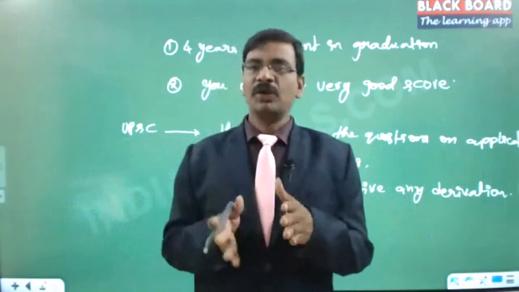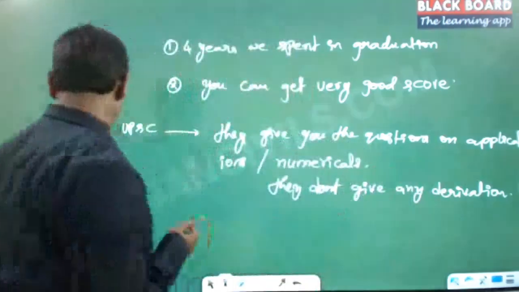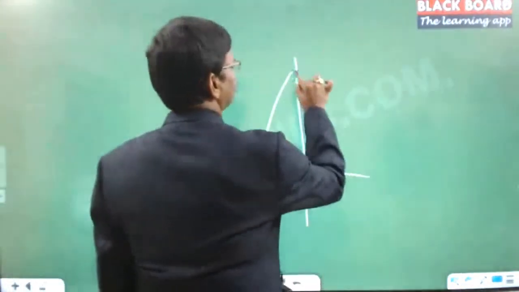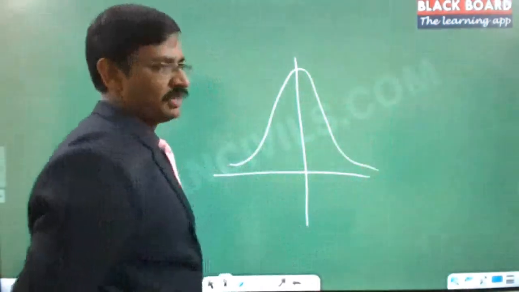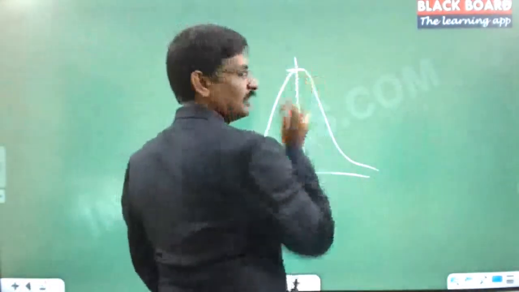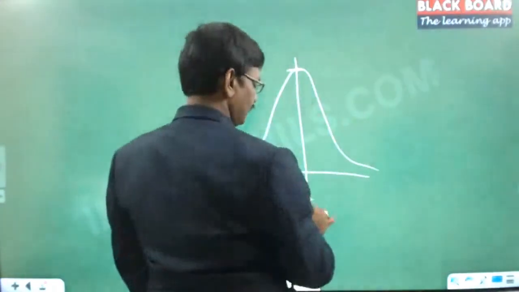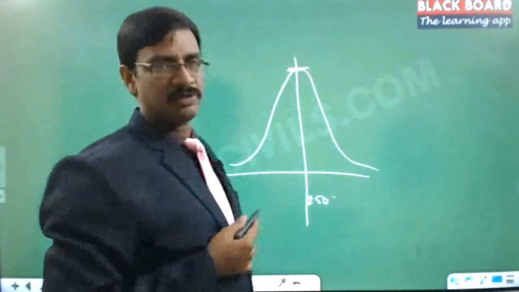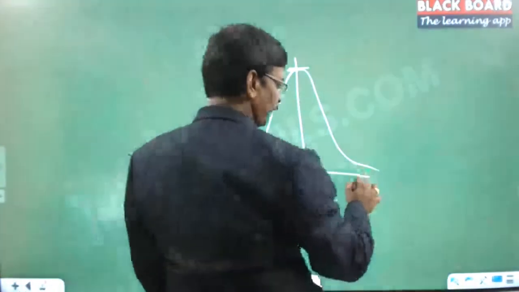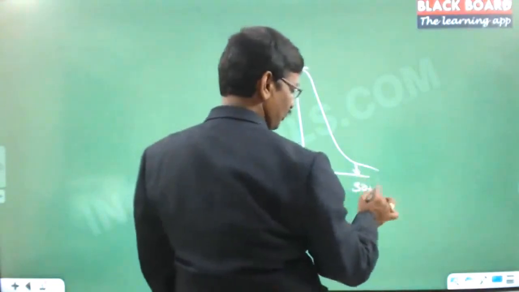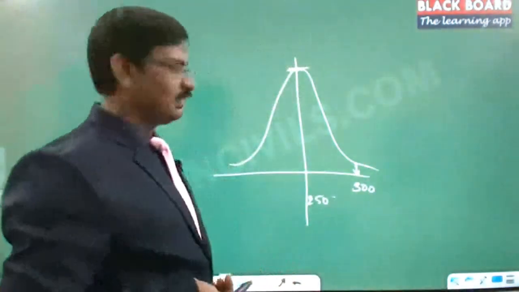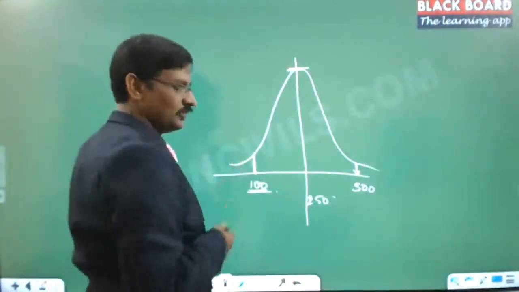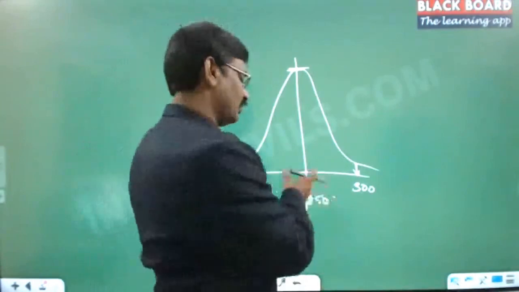And suppose you are on the higher side of the ground, that means, see this, let us say the people are distributed like this. Meaning most of the people got this average, let us say 250 marks is the class average, and almost 90% of the people are on this particular side. Now let us say few people got a very good score, 300 marks, and very few people will be coming there. And then few people got a very small score, let us say 100 marks. But 90% of the people got 250 marks.